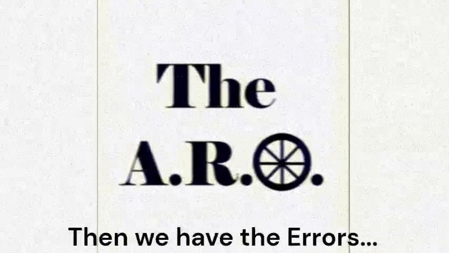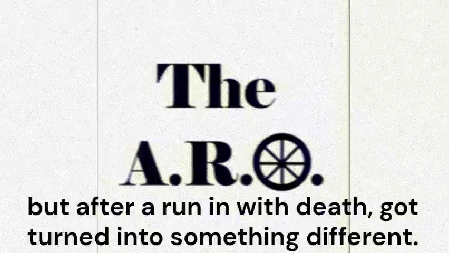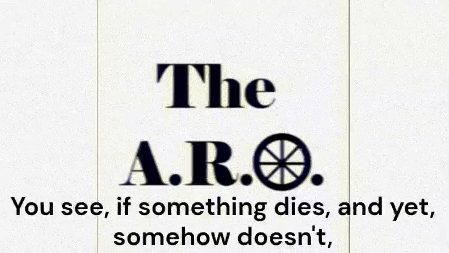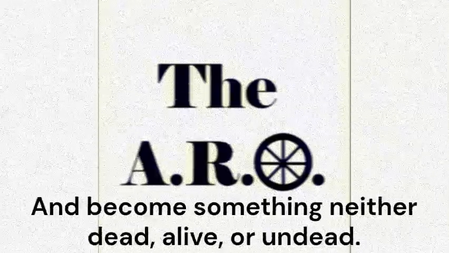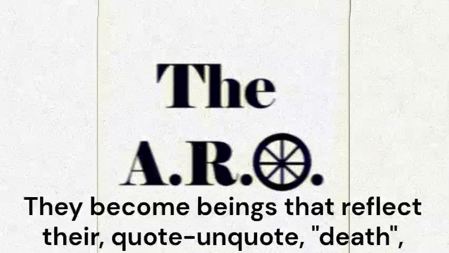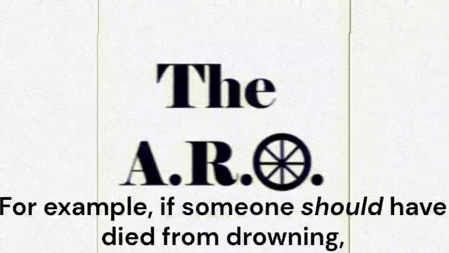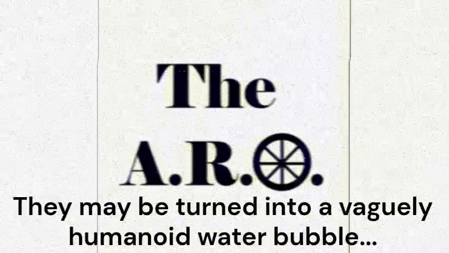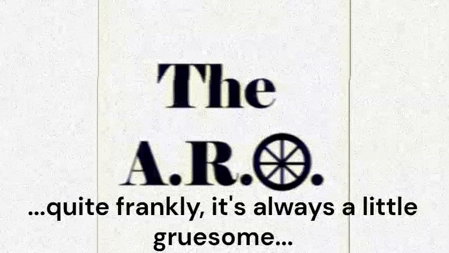Then we have the errors. These poor sons and guns were once human, but after a run-in with death, got turned into something different. You see, if something dies and yet somehow doesn't, they get the Schrodinger treatment and become something neither dead, alive, or undead. They become beings that reflect their quote-unquote death. For example, if someone should have died from drowning, they may be turned into a vaguely humanoid water bubble. Quite frankly, it's always a little gruesome.